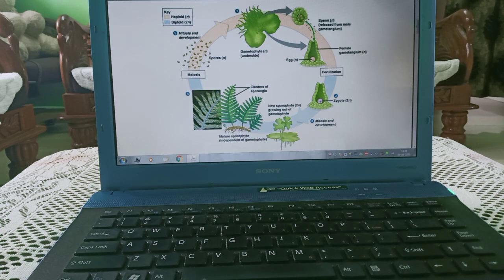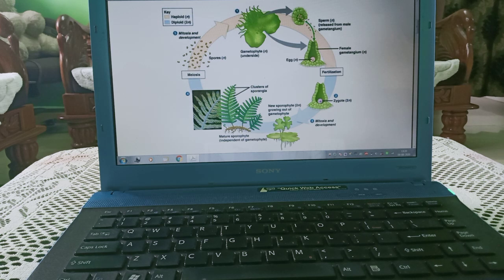Gametes, they are haploid, zygote diploid, sporophyte diploid. After meiosis it will be haploid. You can see this is the meiosis. So from where meiosis is starting, the haploid structure will start, as you can see.